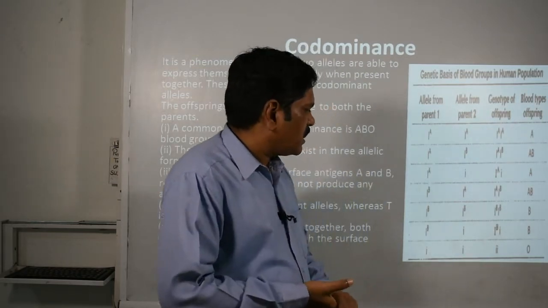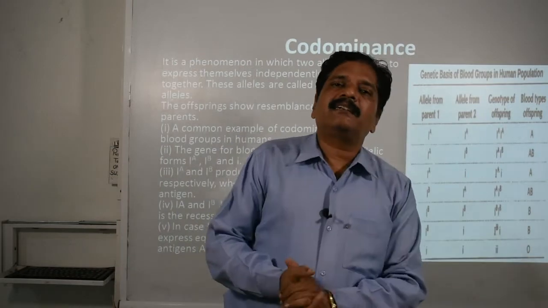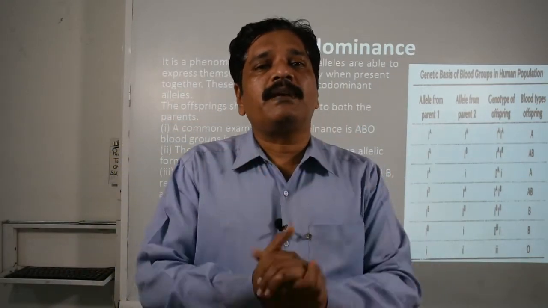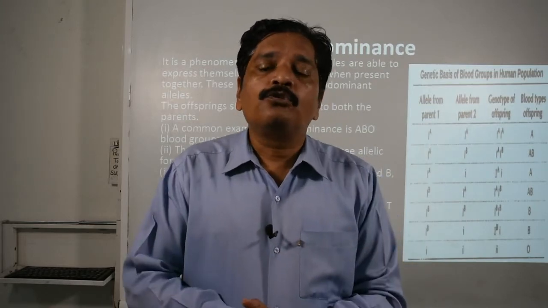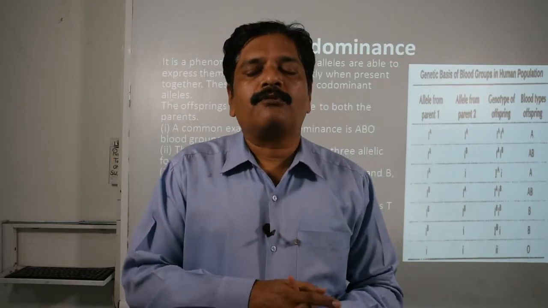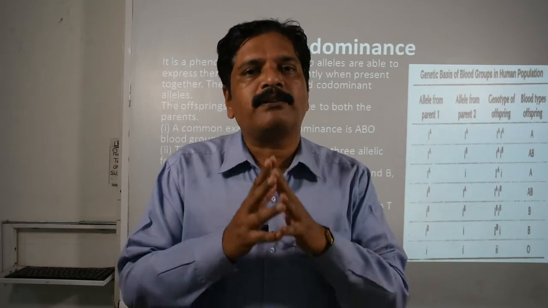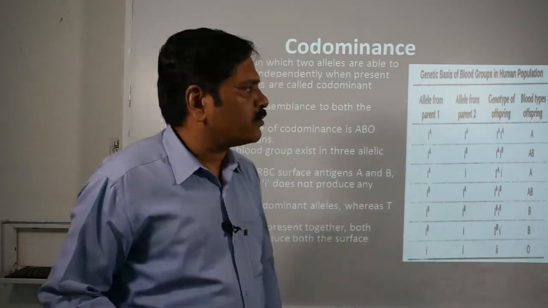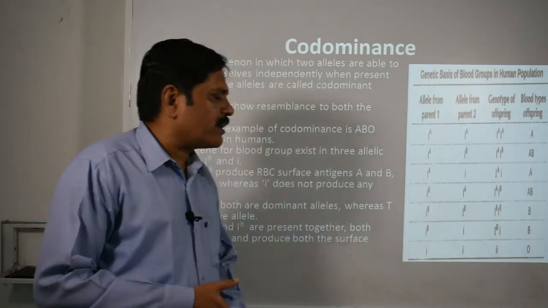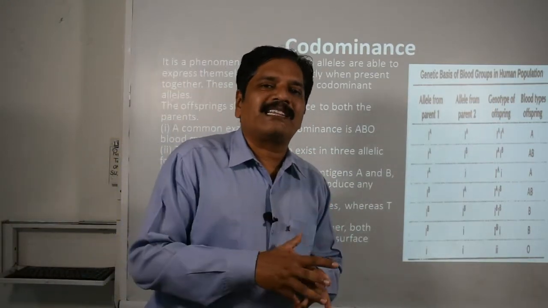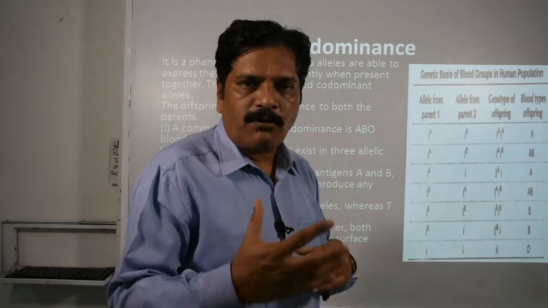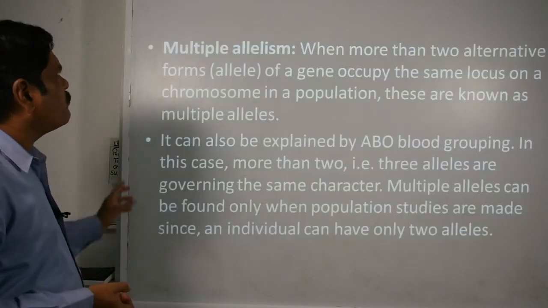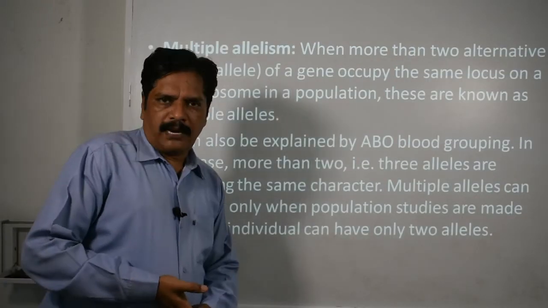That is B. And when i interacts with i, then neither A nor B, but it will be O, because there is no specific gene for deciding the blood group. So without antigen, the blood group will be O. So this is the example of co-dominance, when two genes together show their dominance without interfering with the nature of each other.